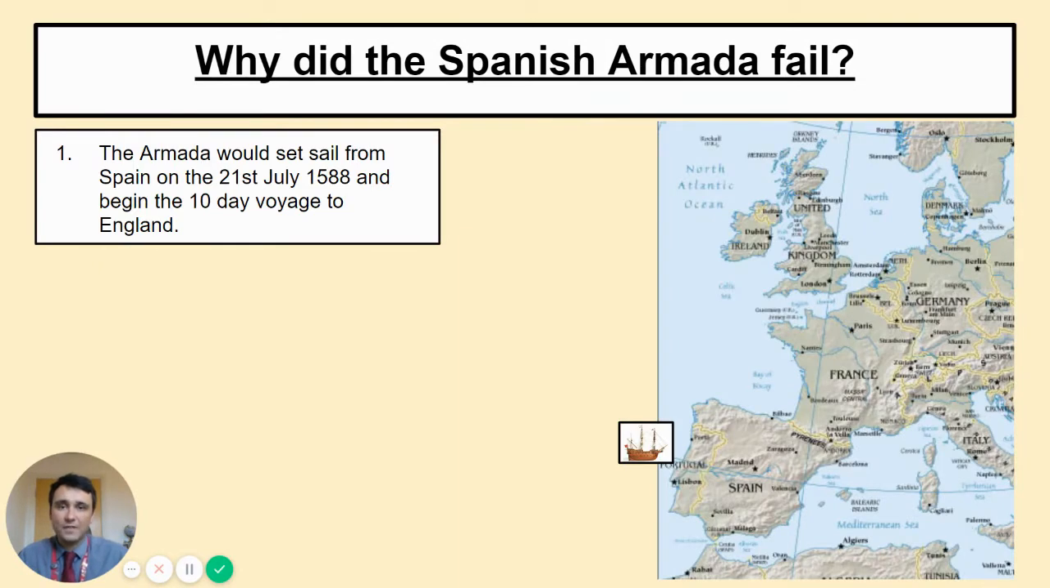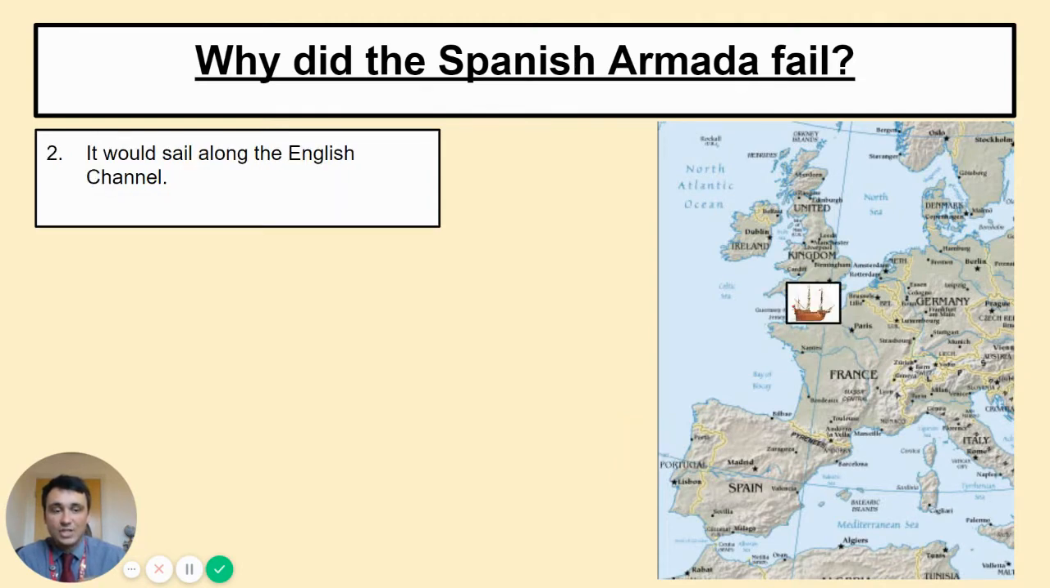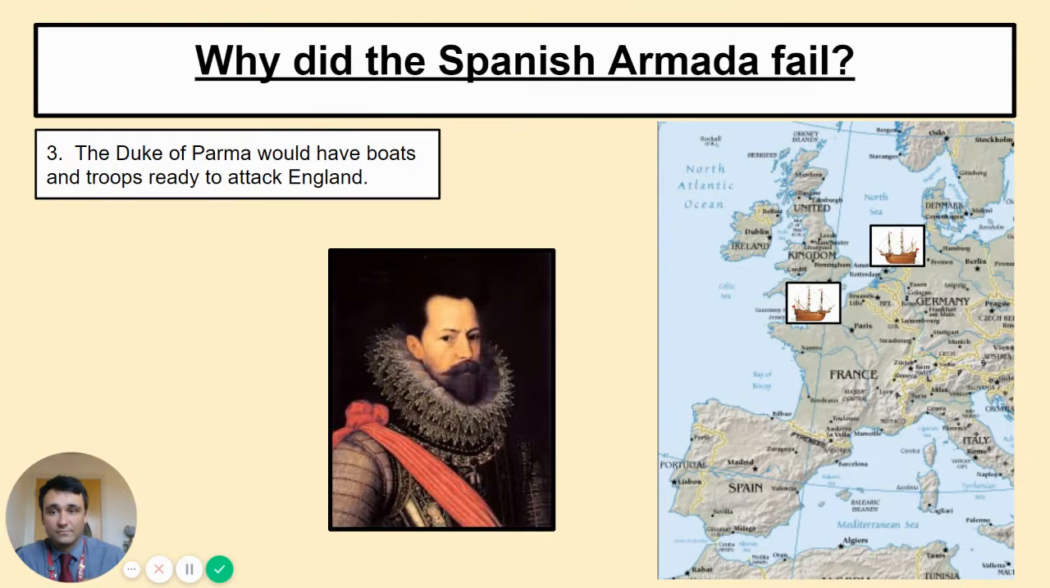So what was the plan for the Armada? Well, the Armada would set sail from Spain on the 21st of July 1588 and it would begin a 10-day voyage to England. So it would sail along the coast, sailing along the Channel when the Duke of Parma would have boats and troops ready. Remember, he is in the Netherlands and he would have his troops ready to attack England.